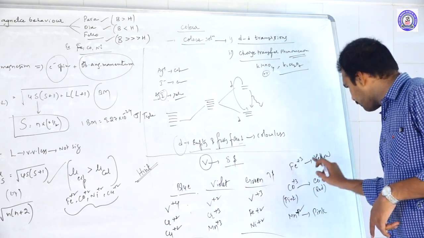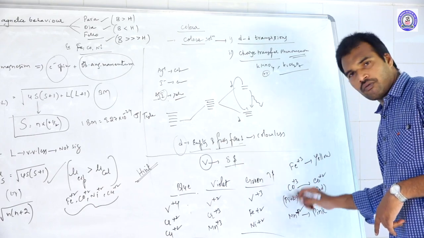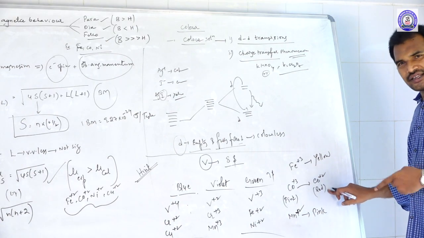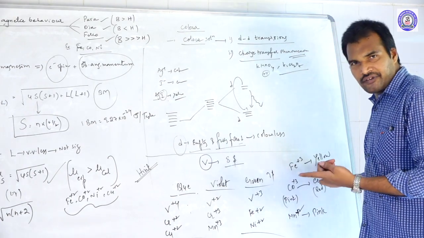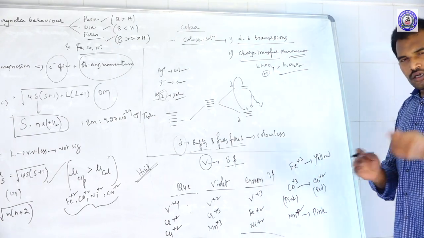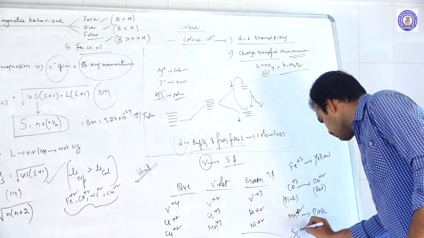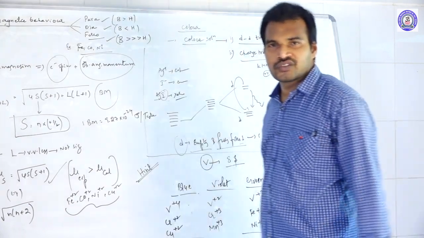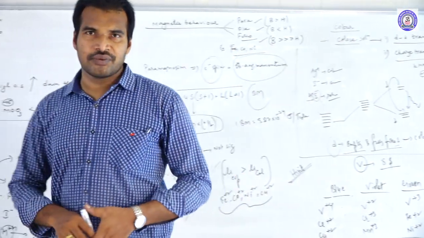Okay, pink Mn, pink Co. Okay, and this is red color. Next, dirty yellow means yellow. And one more thing, scandium plus 3 is purple color.